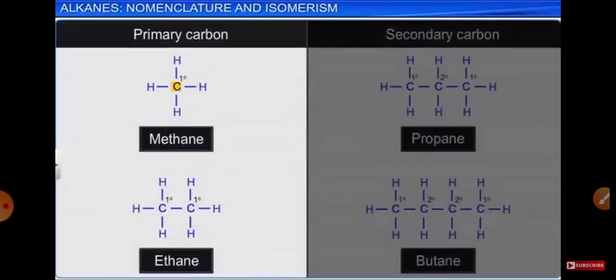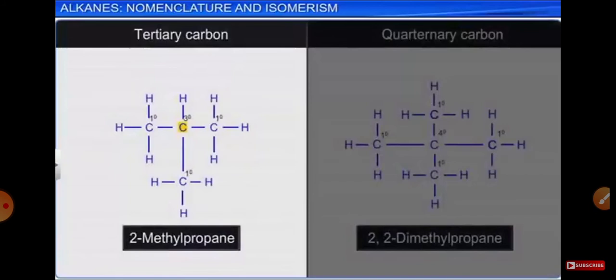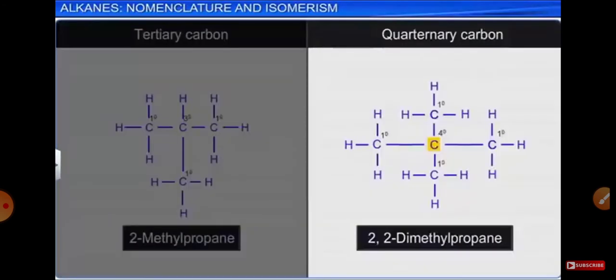When a carbon atom is attached to hydrogen or just one other carbon atom, it is said to be primary carbon. When a carbon atom is attached to 2 other carbon atoms, it is said to be secondary carbon. When a carbon atom is attached to 3 carbon atoms, it is said to be tertiary carbon. And when all the bonds formed by a carbon atom are with 4 other carbon atoms, it is said to be neo or quaternary carbon.